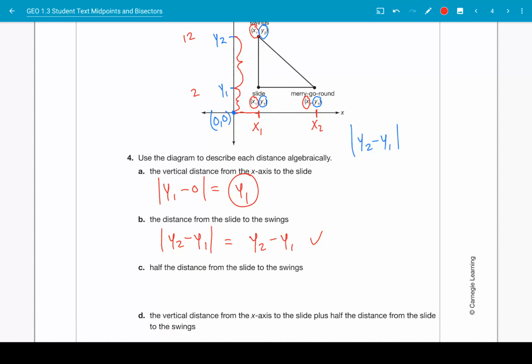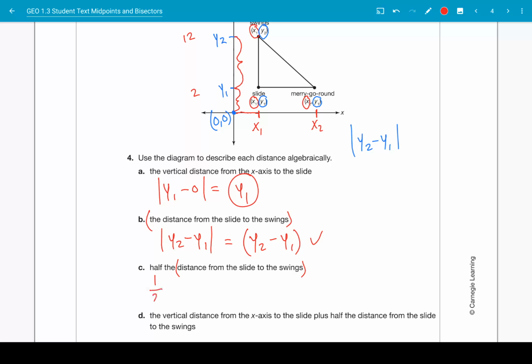Now we want to find half the distance from the slide to the swings. So if the distance from the slide to the swings is equal to y2 minus y1, then we want to take half that distance.